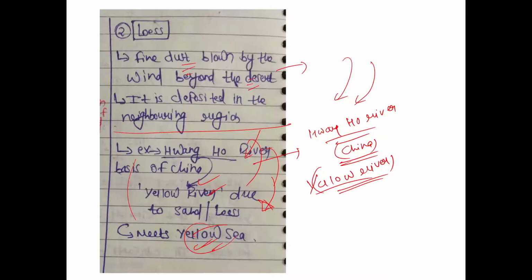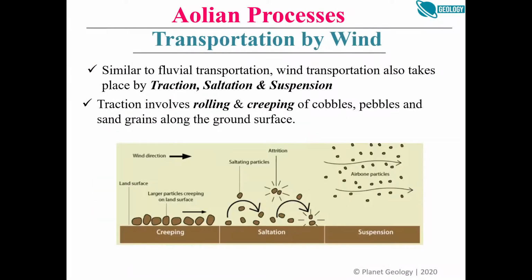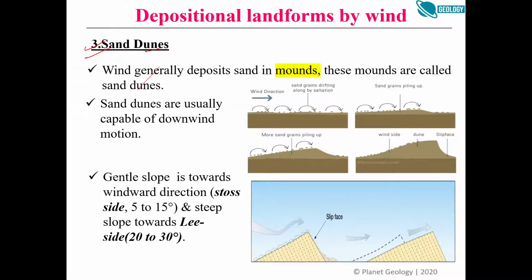So we have two landforms, and the last and the most important landform by wind is the sand dunes, right? We also call them dunes. Okay, so basically, what are dunes? Dunes are nothing but mounds of sand, right? If somebody has gone to a desert, maybe the Thar Desert, in the areas west of Jaisalmer, you must have seen a lot of dunes, right? In India also. So these are nothing but mounds of sand, the deposition of sand, right?